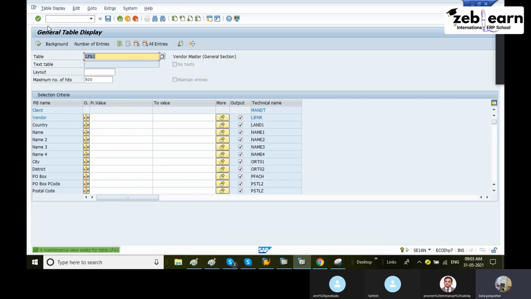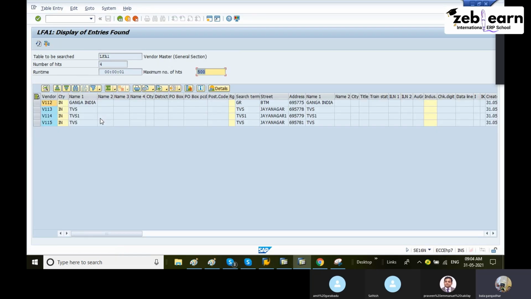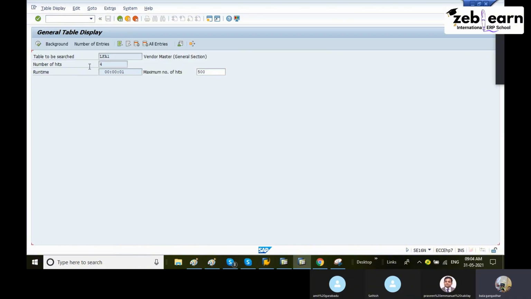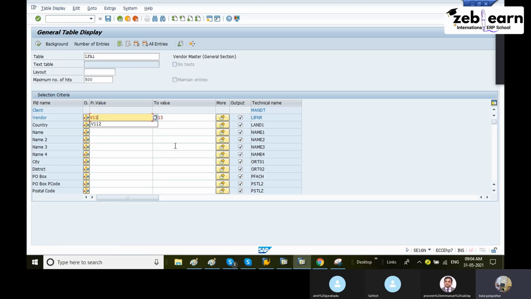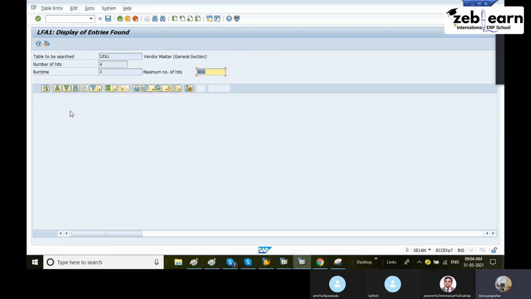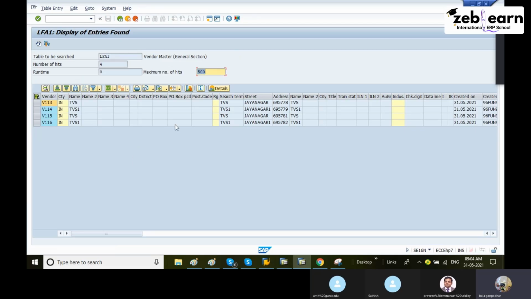SE16N. I entered 2 records here, sorry, 4 records. V112 onwards, V115. Okay, 4 records I entered. Let's see. All the 5 records I entered here. 113 onwards, 113 and 116, I think. 116, 4 records total. Correct. First time 2 records I loaded. Whatever data I entered, all the data is loaded here.